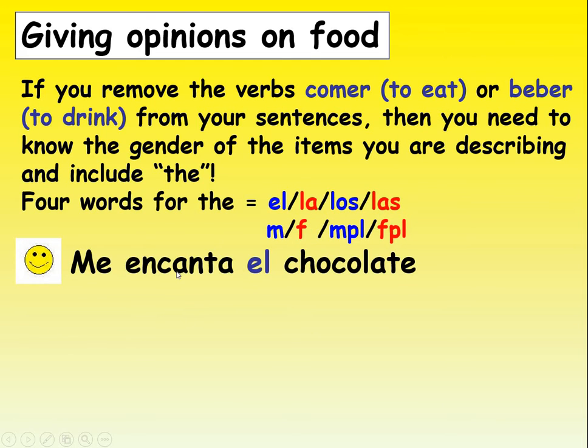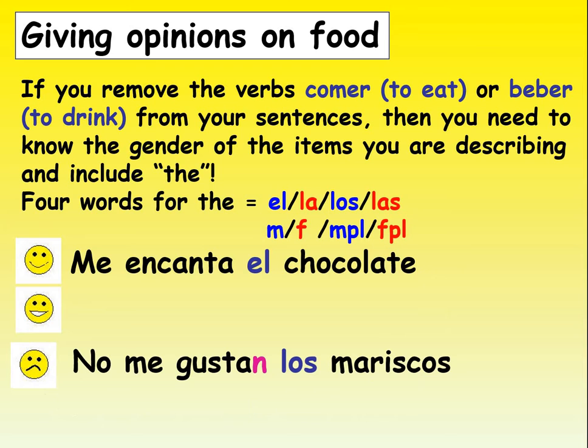We might remember me encanta means I love. So if you were going to say I love chocolate, me encanta el chocolate. I love the chocolate. Because when you're talking about that you love a food, you're saying I love all of it in general. I love the chocolate. Me encanta el chocolate. Or if you don't like this one, seafood, mariscos, no me gustan, I have to add an N because seafood is plural, we'll see that later on. Los mariscos, I need that los there.